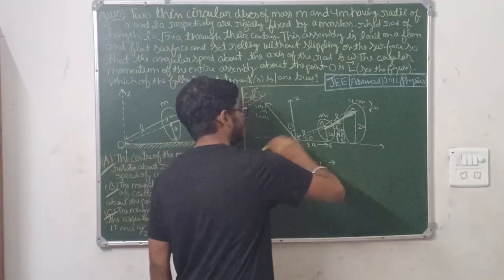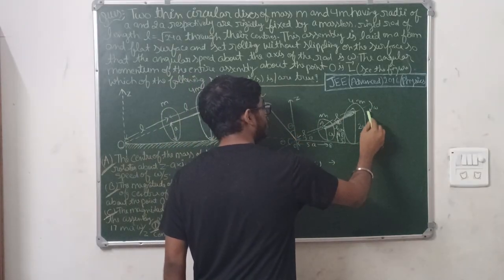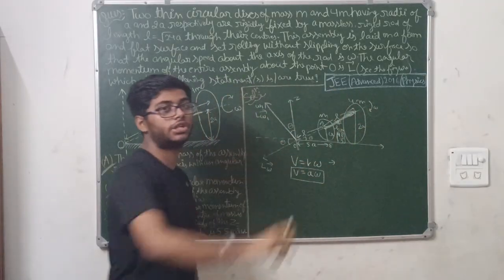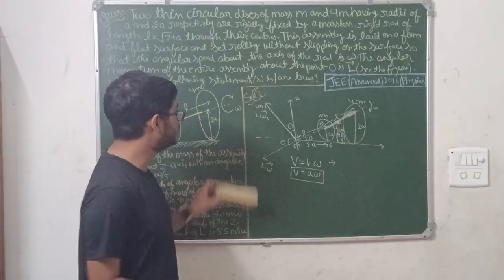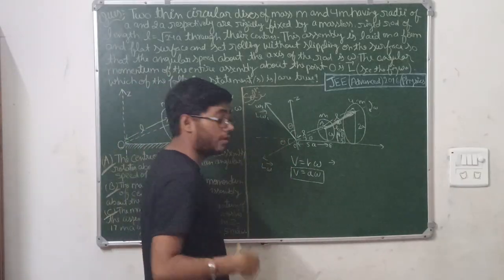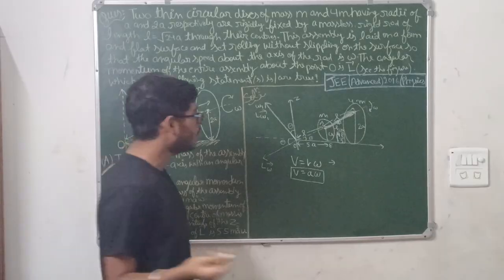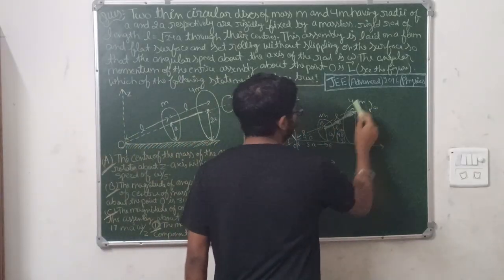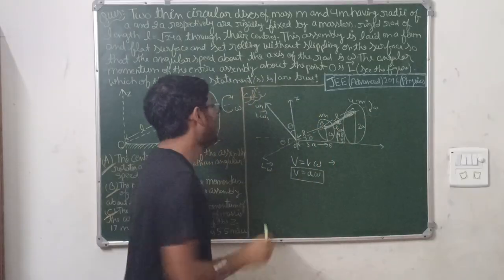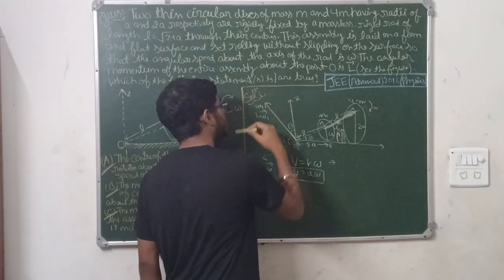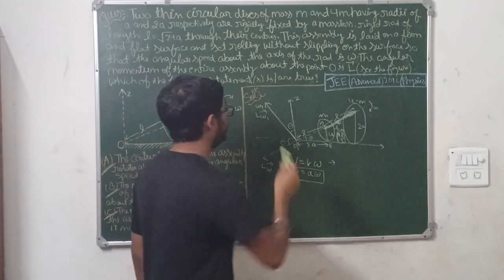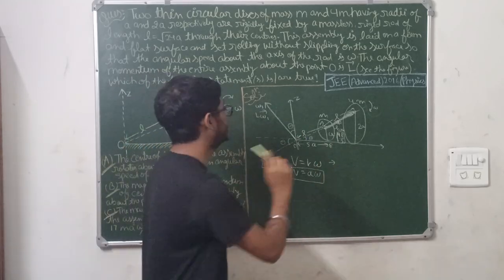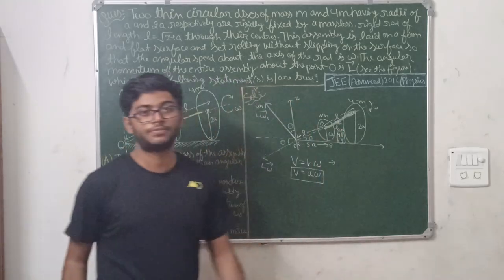Getting my point? The difference between these two velocity vectors: this one is for the rotation of the whole system about the axis of rotation, and this angular velocity vector was for the rotation of the whole system about the z-axis with respect to the center of mass.